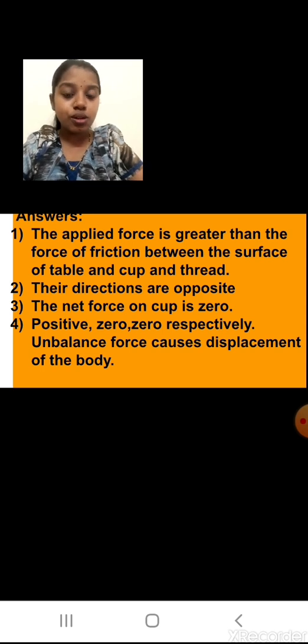Third diagram, what you saw, both the nuts were hanging from both the sides, so the same amount of force was applied from both the sides. Hence in figure C you will see that the cup is not getting displaced. So fourth one, what type of work done?